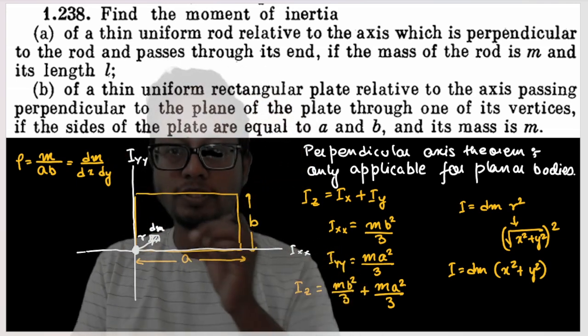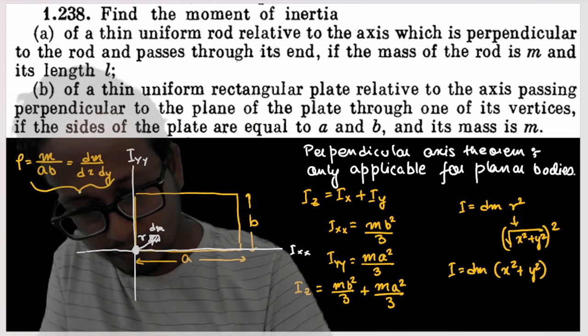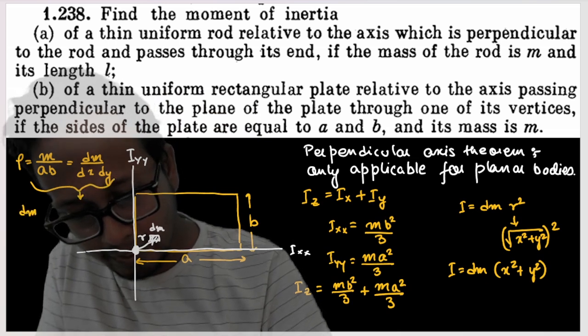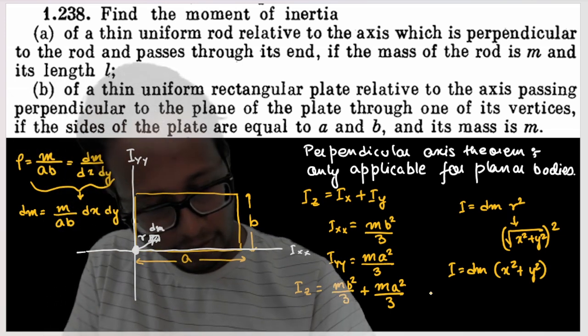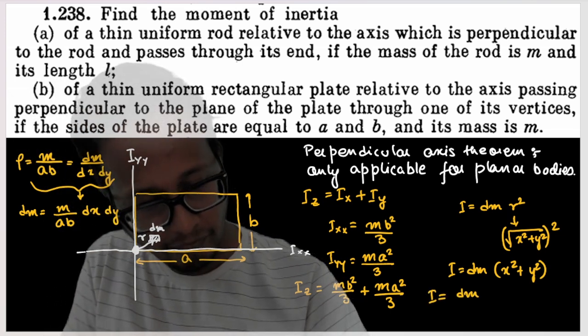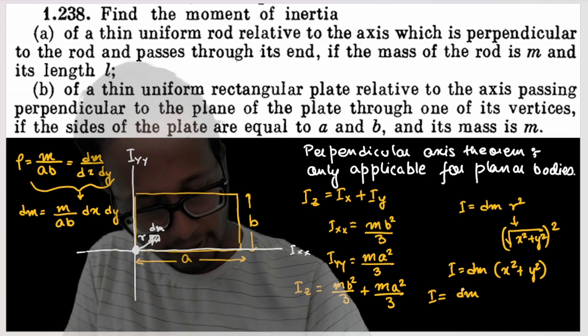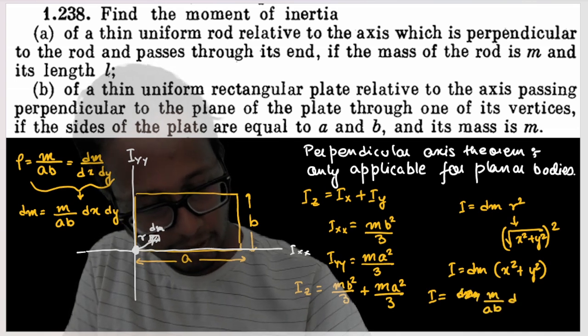If I consider these two equations, I get dm is equal to m by ab into dx dy. So I is equal to m by ab into dx dy into (x square plus y square).